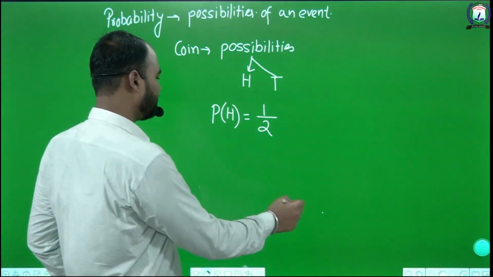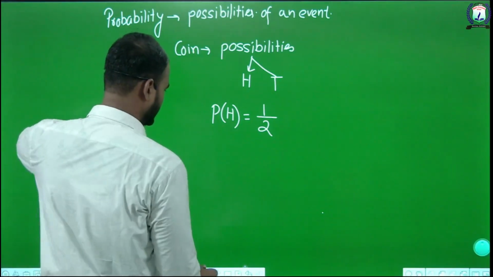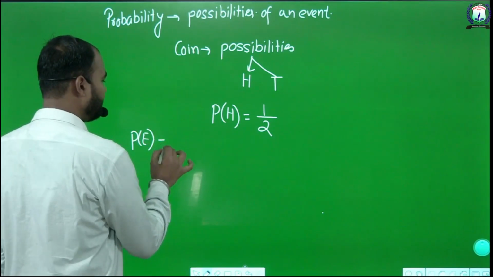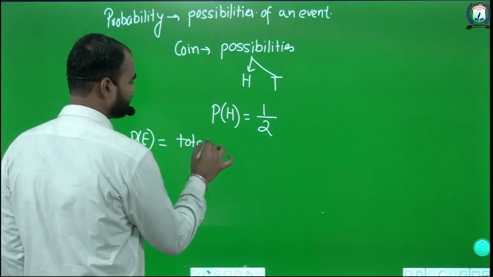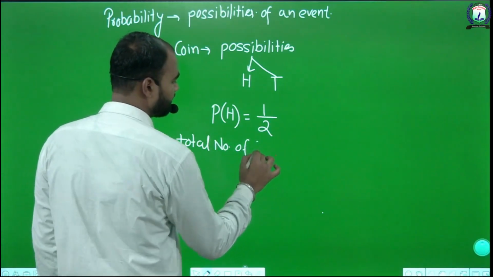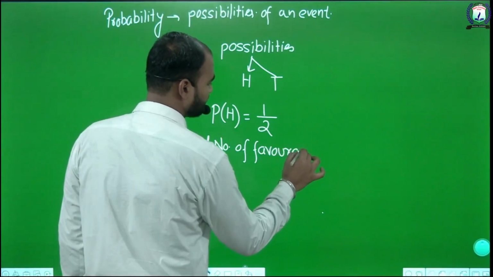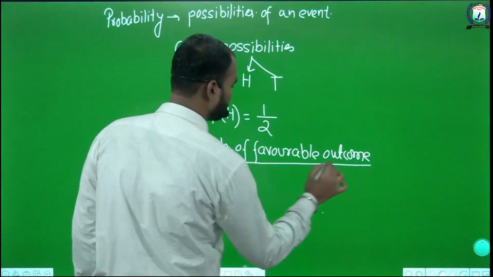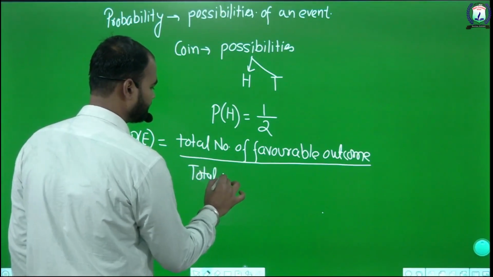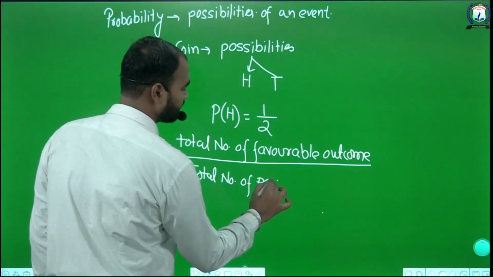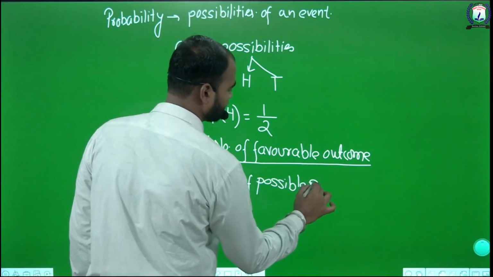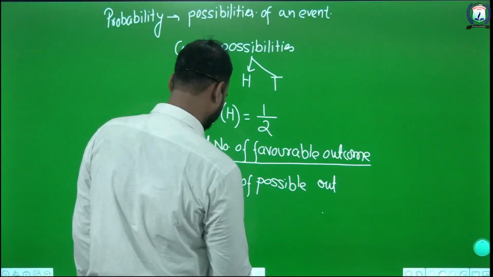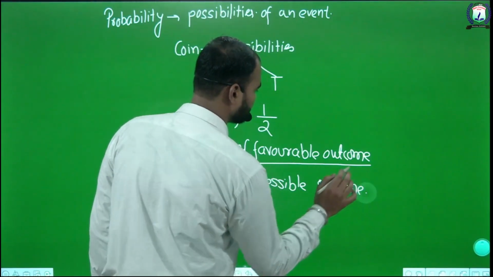So finally we have a formula. The formula is: probability of an event, P(E), equals the total number of favorable outcomes upon the total number of possible outcomes.